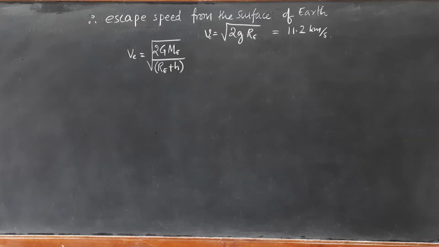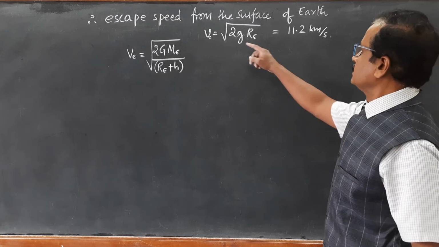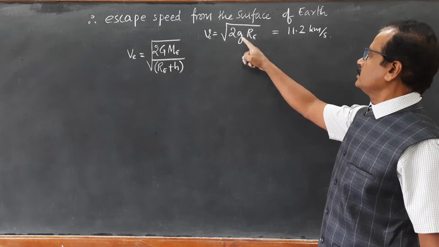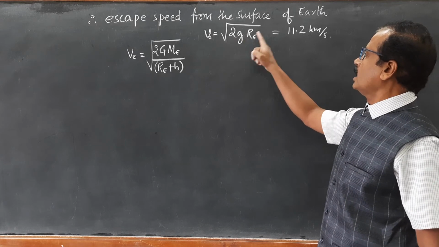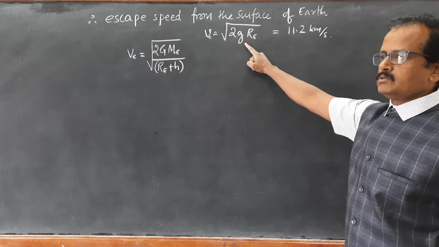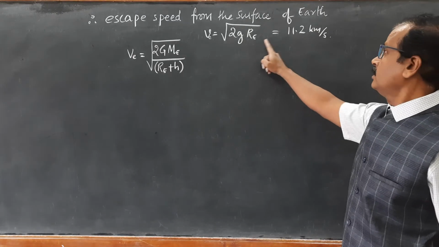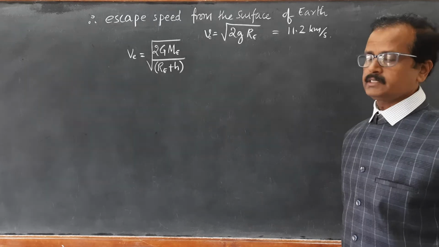So we conclude the escape speed from the surface of the Earth is VE equal to square root of 2GRE, and by substituting G equal to 9.8 and RE equal to 6,400, we get 11.2 km per second.